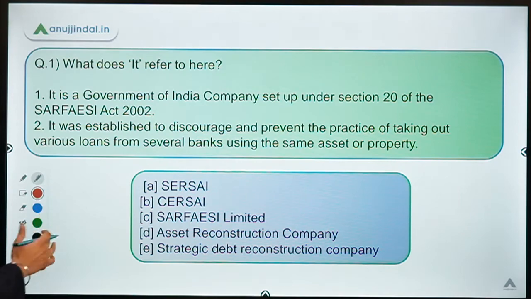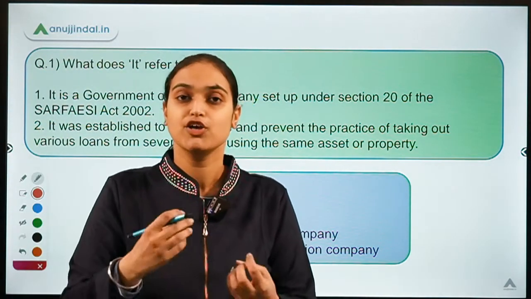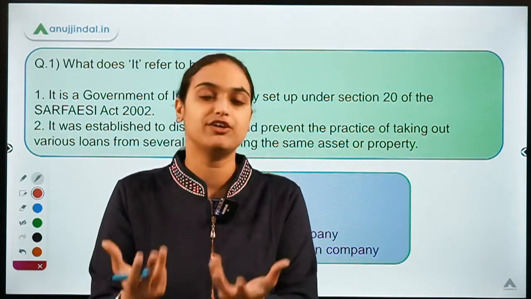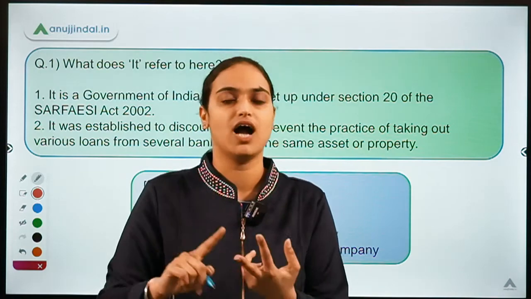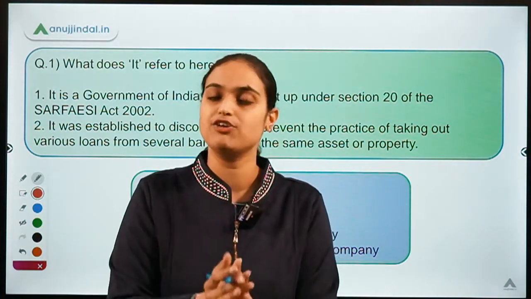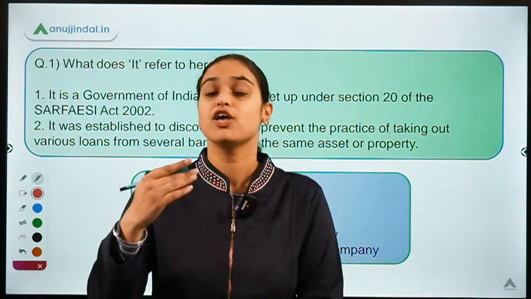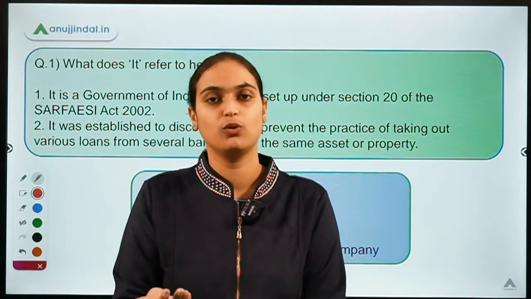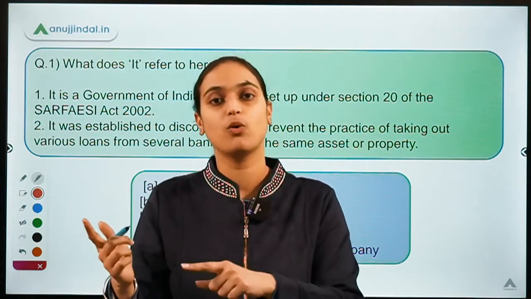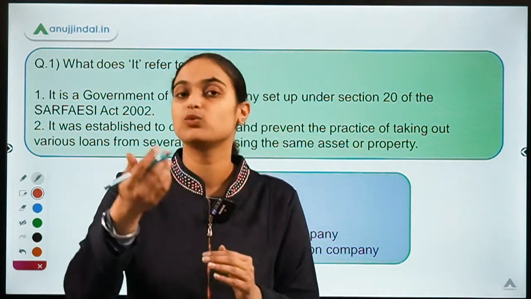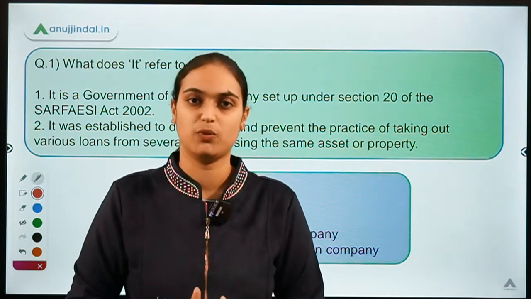So what is the scenario? If you have to take a loan from, say, some bank, you may provide a collateral for that. You may provide some of your property, be it a vehicle, be it a house, and against that collateral you will be given a loan. So this is the equitable mortgage, where if you are not able to repay the loan, then the right over that property will be enforced and the lenders will take over that property. They may sell it, they may manage it and try to recover the amount.